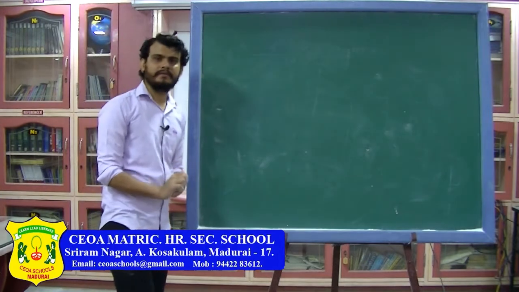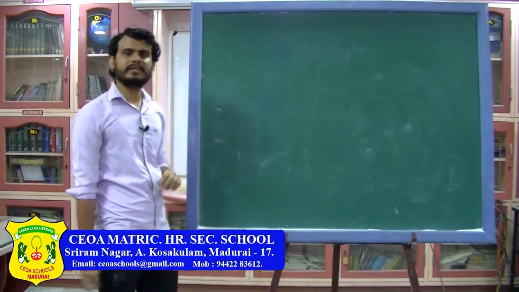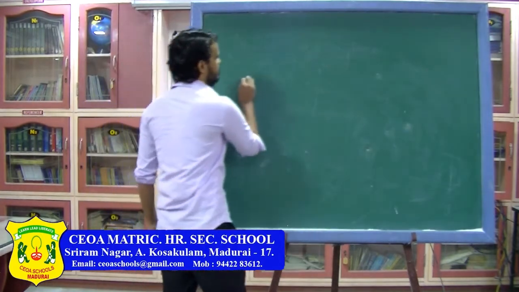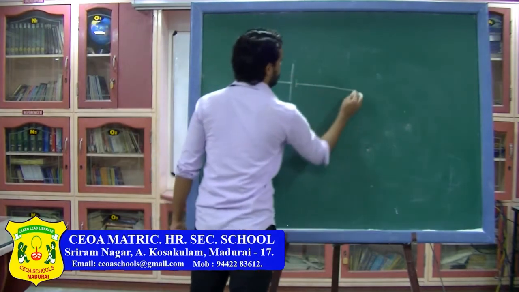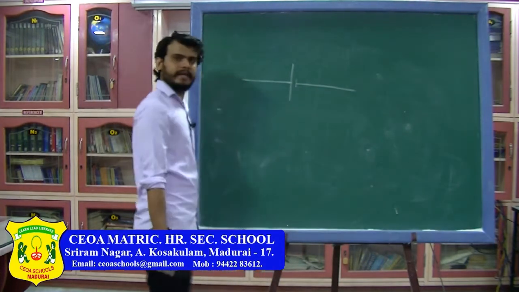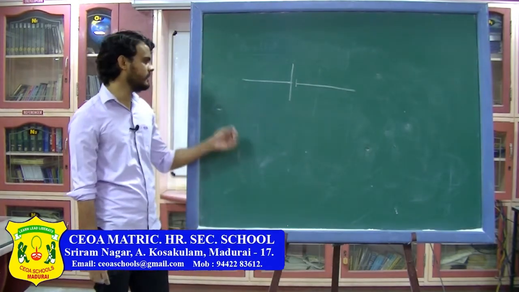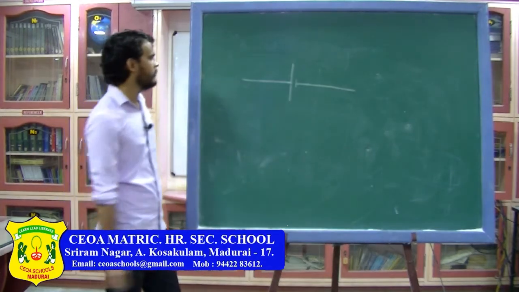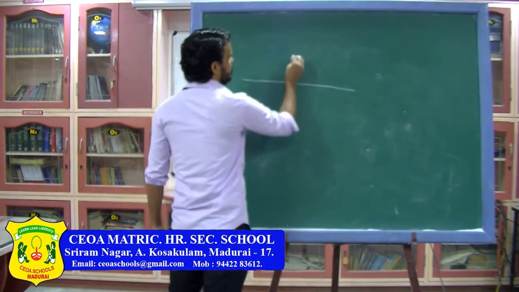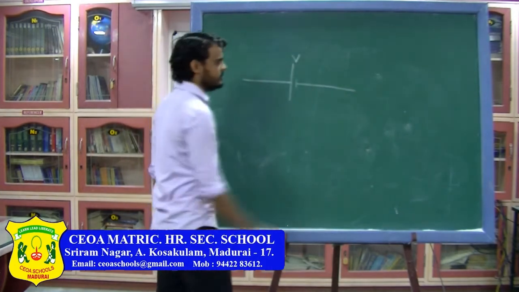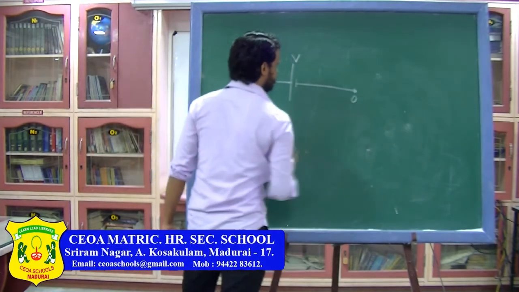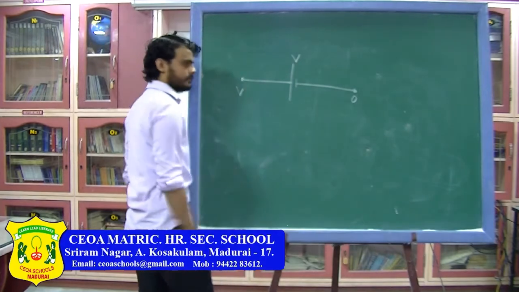So in the previous class you have already found out the work done by the battery. Suppose there is a battery. You know that this is called the negative terminal, which has a lower potential, and this is the positive terminal, which is called the high potential. And the voltage of the battery is V, which means if this potential is 0, this potential will be V.